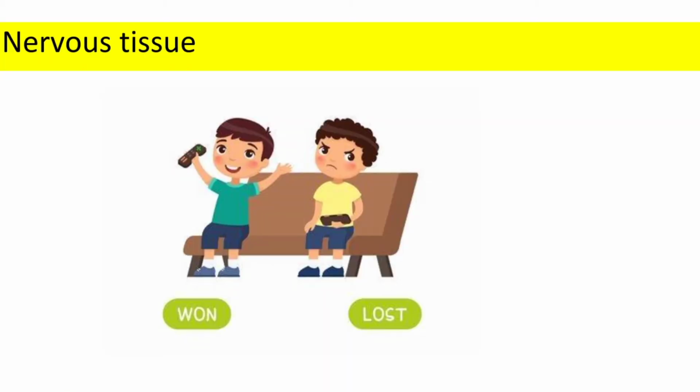Okay, so we are done with the muscular tissue. Now we will start with the nervous tissue, right? Have you won or lost a game? A video game. Do you know who is the culprit who makes you win or lose the game? It is the nervous tissue. Let's learn it with the help of a simple example.